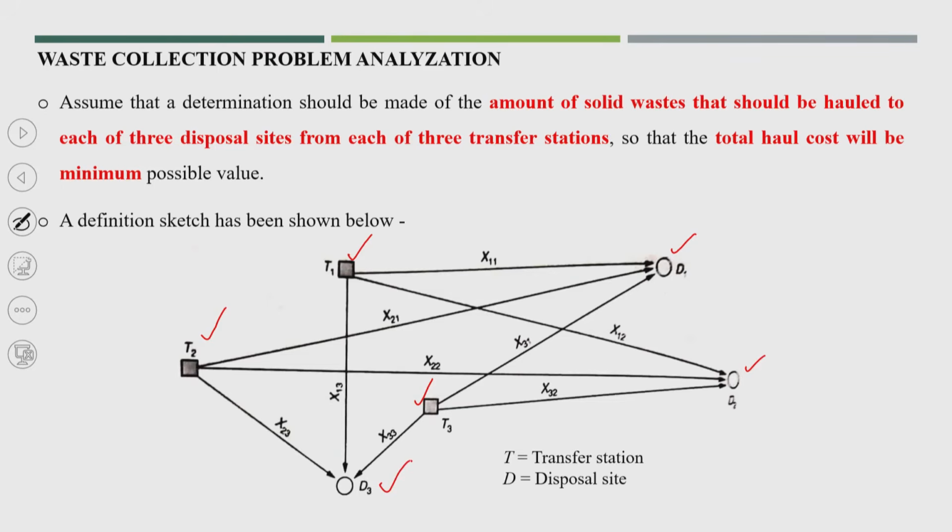So, from the first transfer station T1 to the first disposal site, the amount hauled could be x11, and from T1 to another disposal site, D2, that is x12. So, this is x11, x12, and to the third disposal site x13. Similarly for transfer station T2 and transfer station T3. Now, we have to see that the optimum allocation has to be finalized.